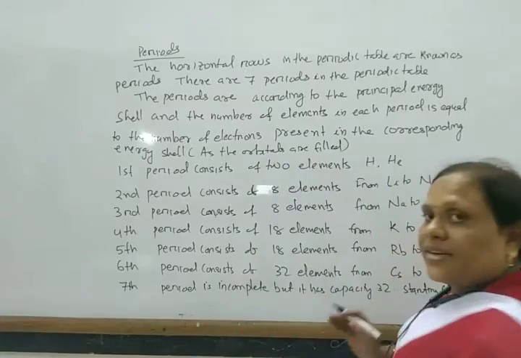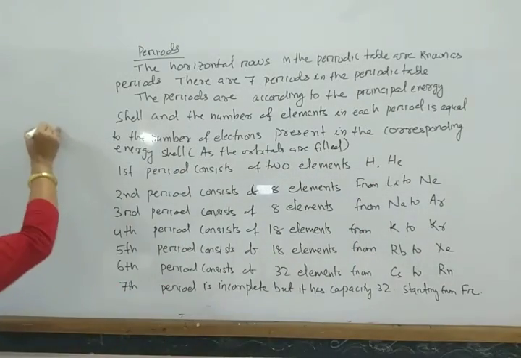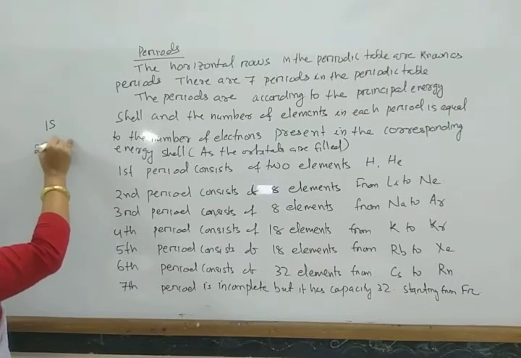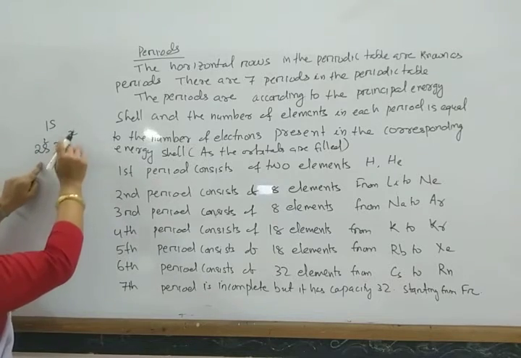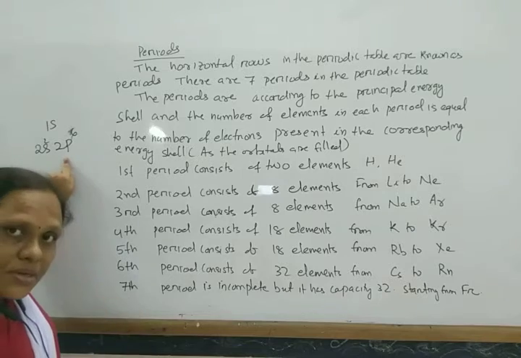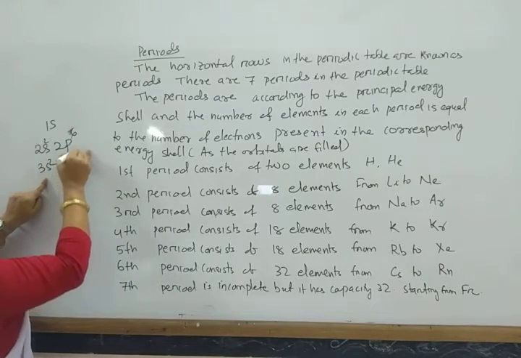When we write the electronic configuration of an element, first we write 1s2. Then we write 2s2, 2p6, which has capacity 8. After that we write 3s2, 3p6.